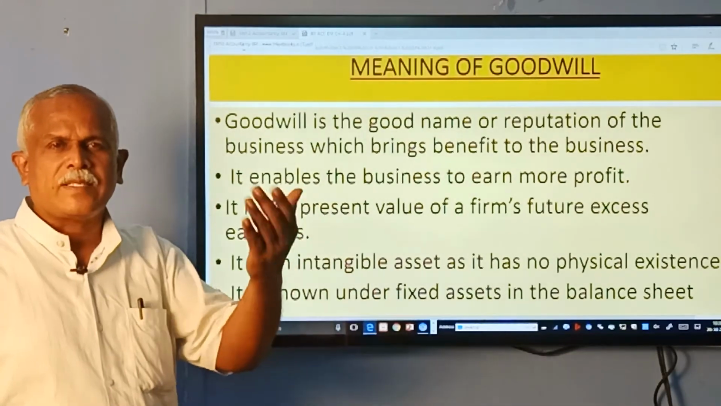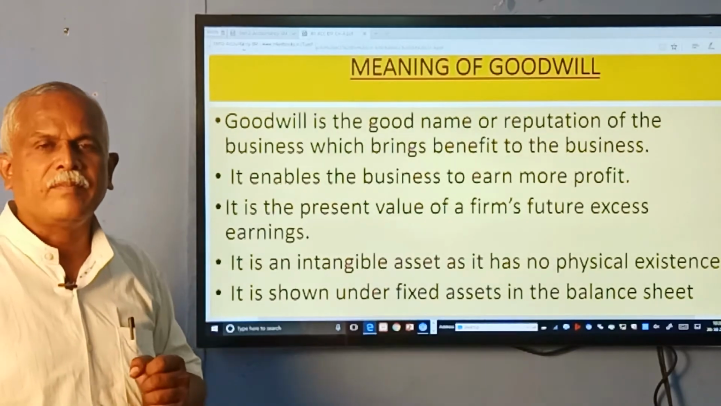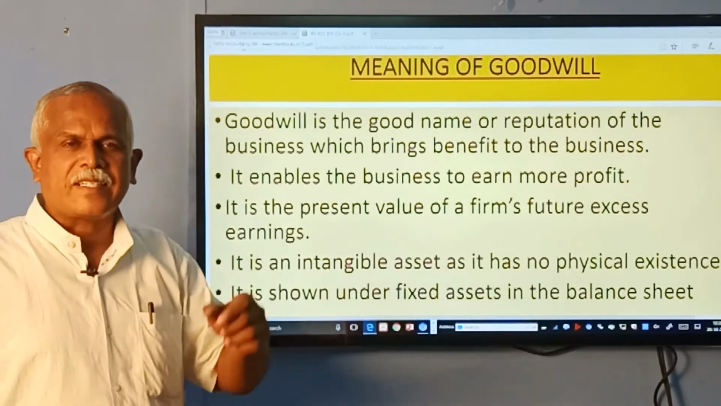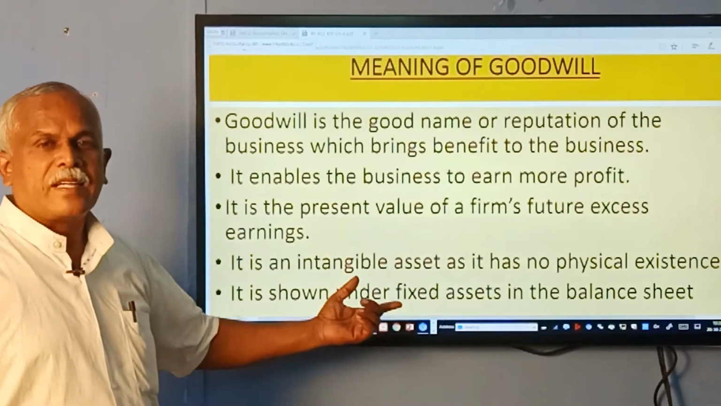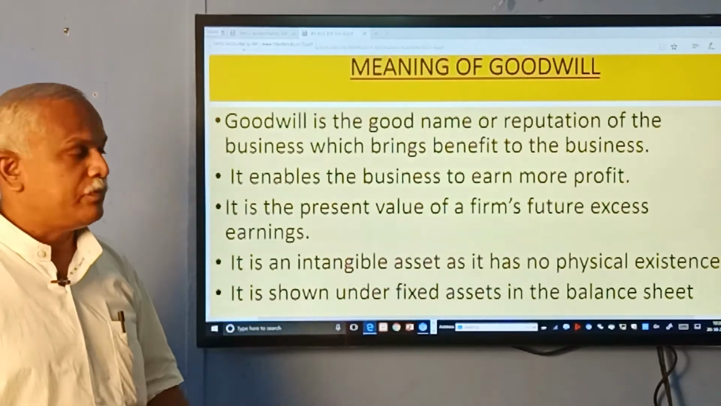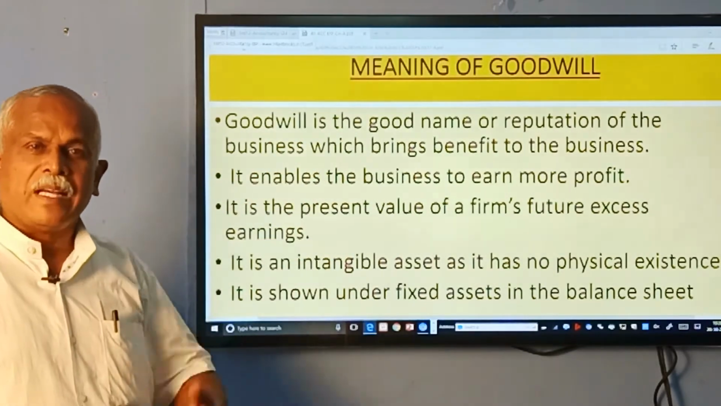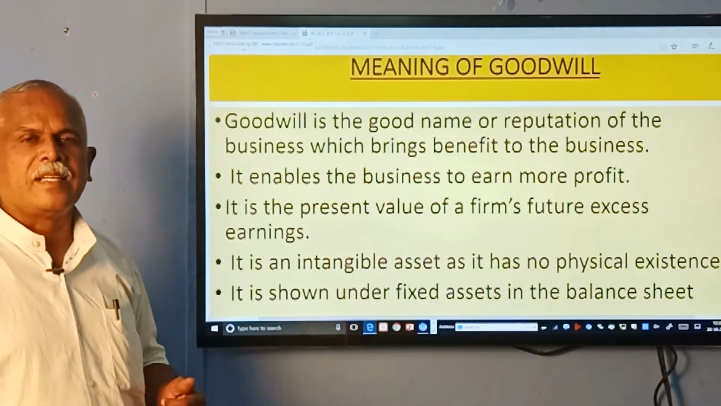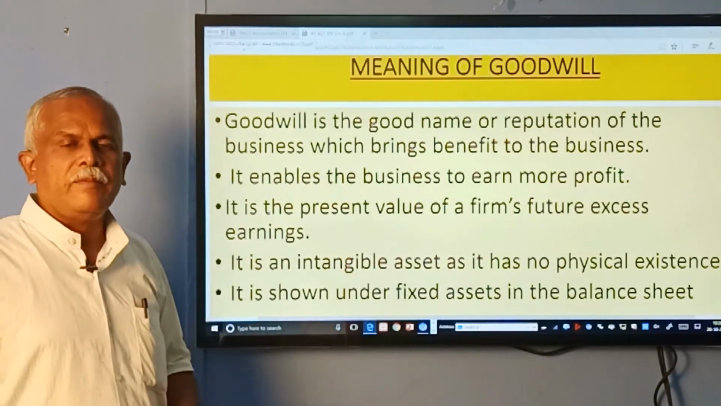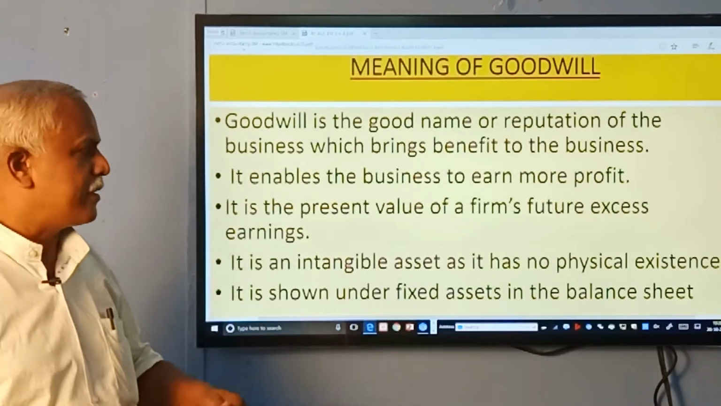Balance sheet, we know, is a statement of assets and liabilities on a particular date. In the asset side, under the heading fixed assets, goodwill is shown. So the meaning of goodwill is nothing but a good name earned by the business because of its previous service to the community, and it's the present value of the future expected earnings.